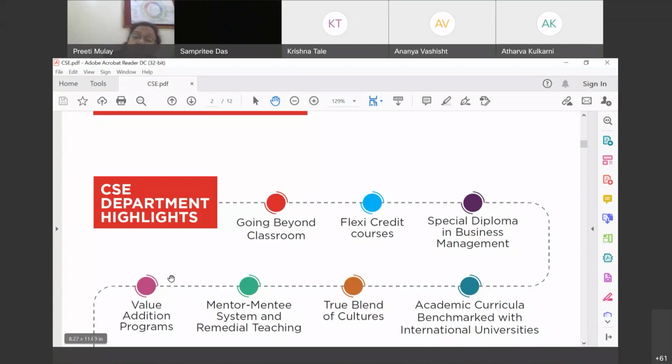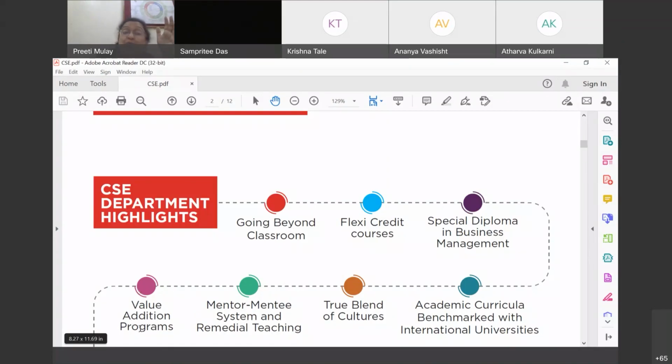In addition to the normal teaching-learning courses, say for example, blockchain is a boom now, and it is necessary that our students have conceptual level knowledge of blockchain, we definitely go ahead, invite our collaborators, and they conduct value addition programs. See the beautiful name which is given, value addition.